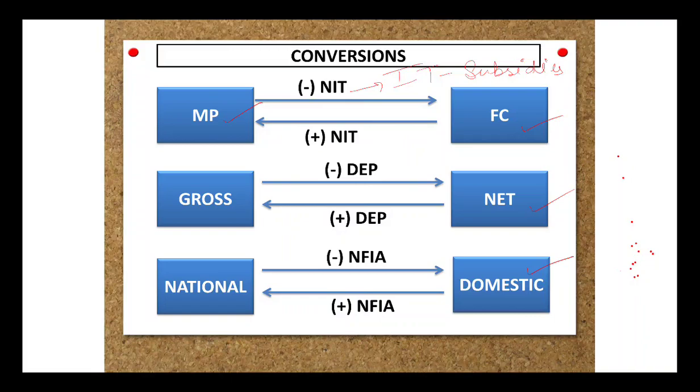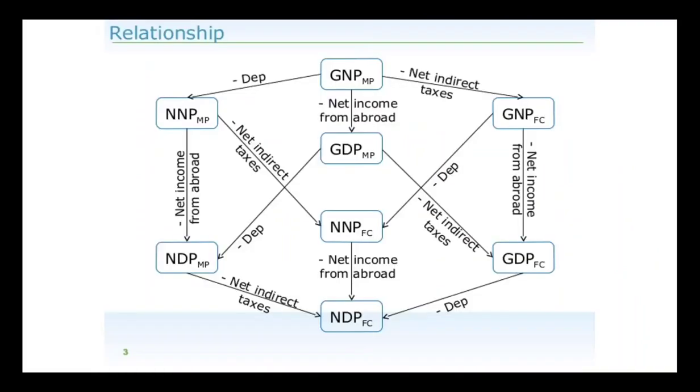So there are basically 3 methods that we will be covering. One is your value added method, one is your income method, and the other is your expenditure method. So over here, students, if you see the relationship, just see G and N. Let's talk about this conversion.